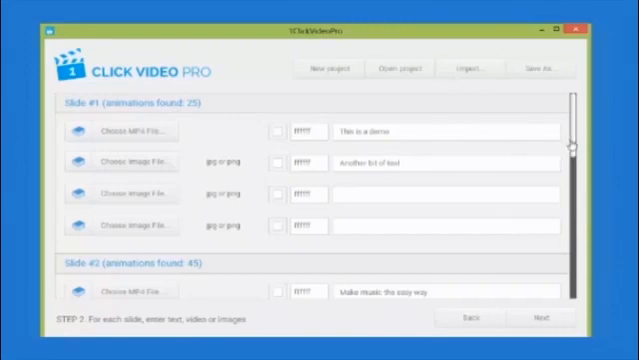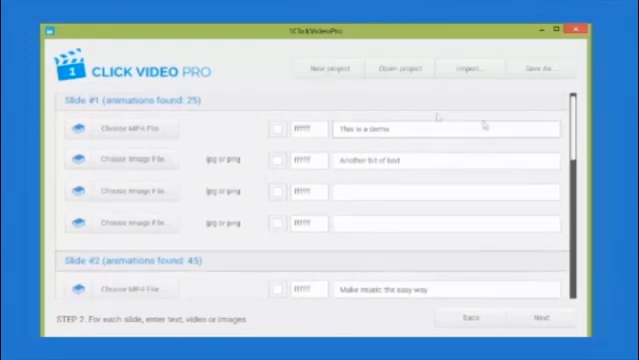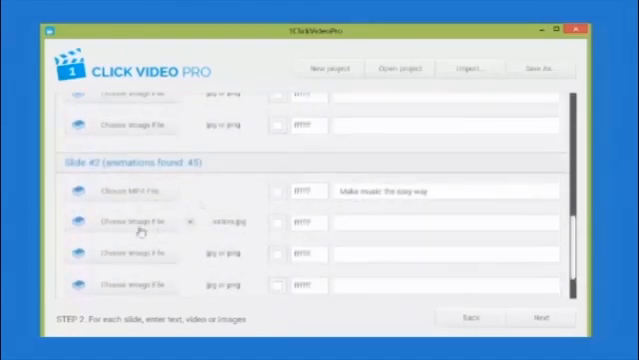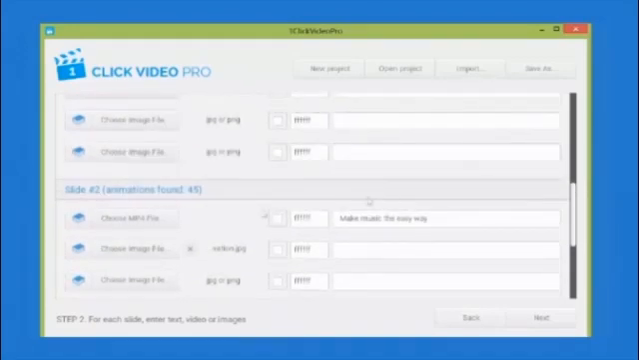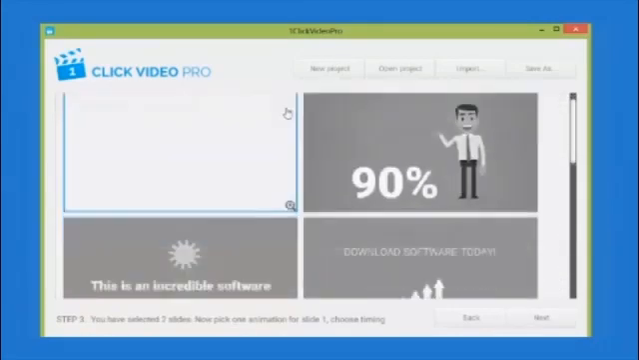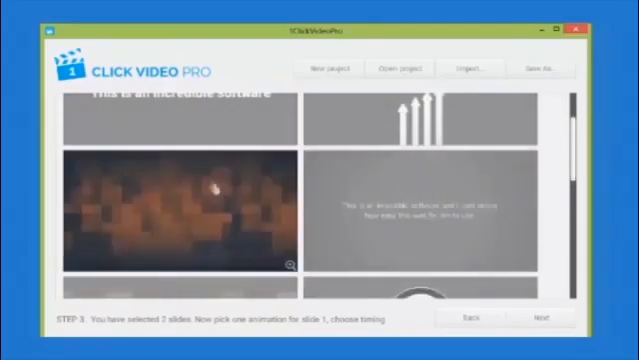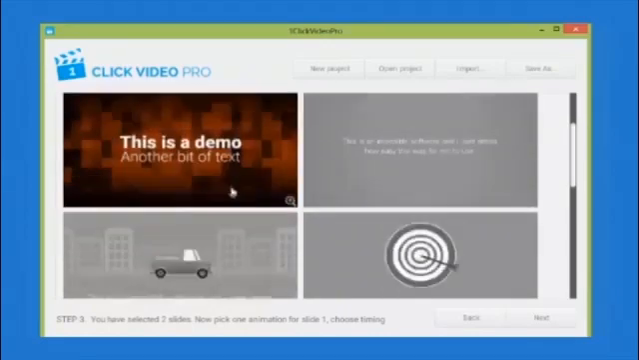So I'm just going to create a very, very simple video using the first slide is going to have 2 lines of text, and the second slide I've uploaded an image and also entered a bit of text here. So we've got one that's just got 2 lines of text, and one that's got a line of text and also an image. So all we do now is we just click next and just browse through the animations and find one that we like the look of basically.